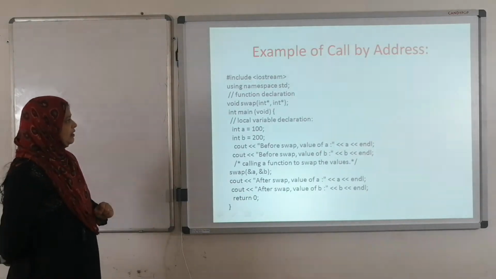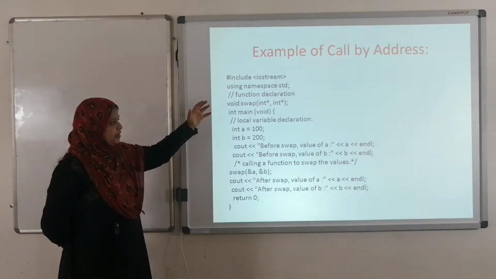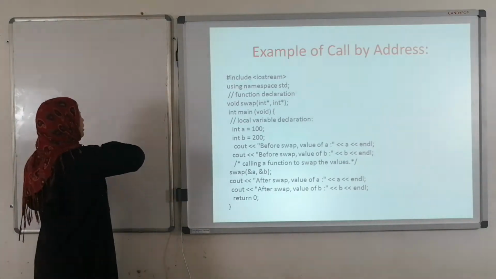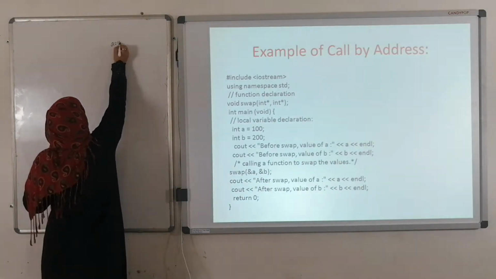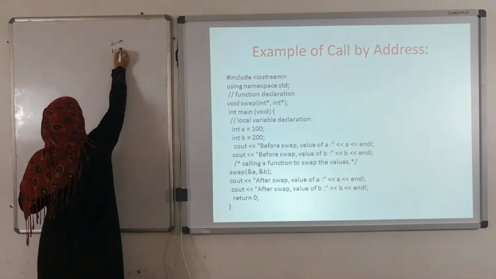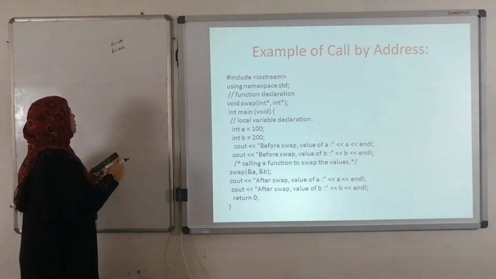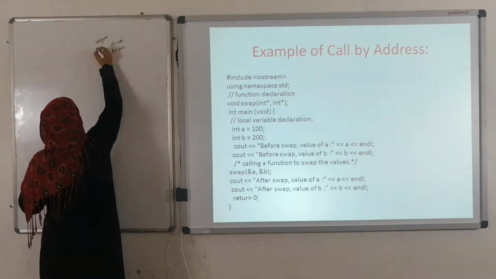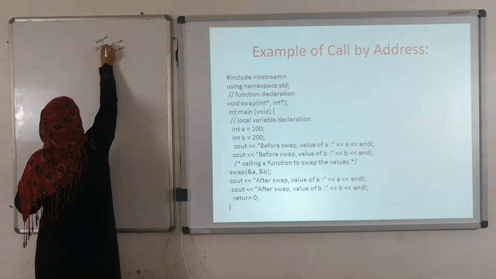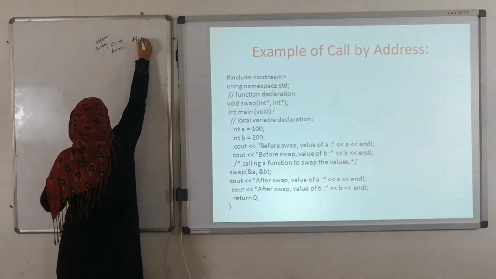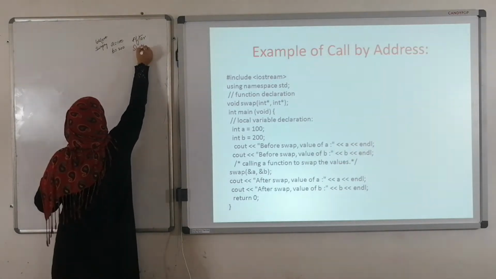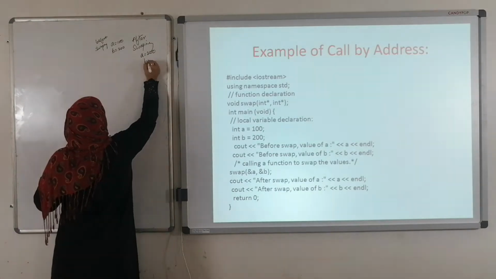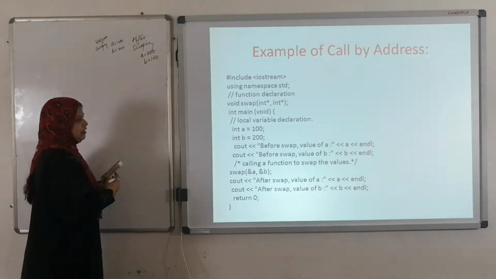See here, the same way we are going to perform the swapping of two numbers, a equals to 100, b equals to 200. This is before swapping. After swapping, the value of a equals to 200, b equals to 100, right?